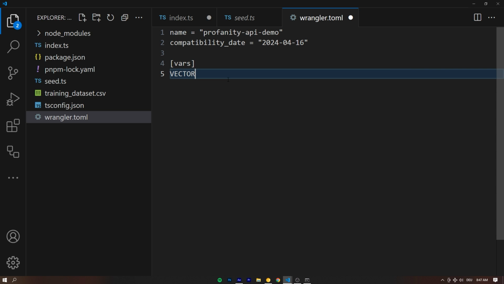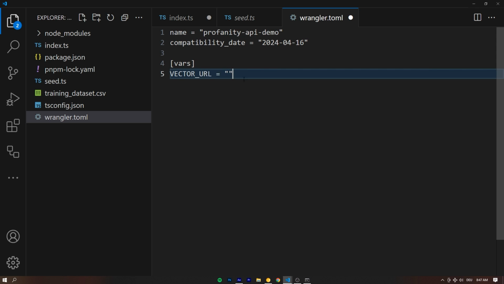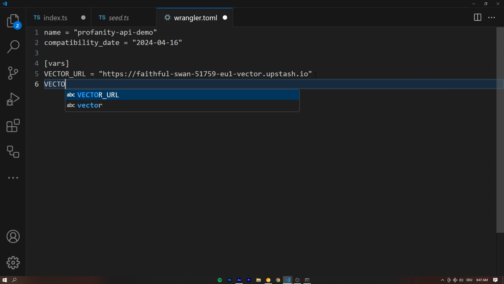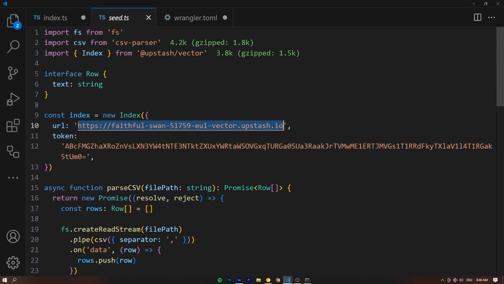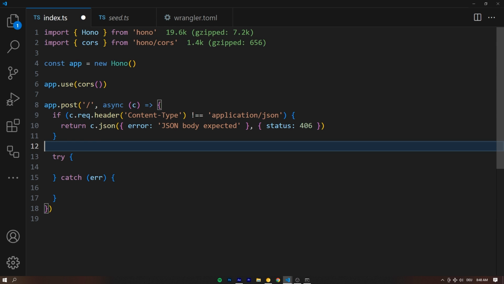And we're going to declare two things in here, the vector_URL, and this is going to be equal to, and then in quotes, that's important, by the way, it needs to be in quotes, that's going to be our URL right here to connect to our index from the seed.ts. Let's simply paste that in there. And then we want the vector_token. Same thing, equals in quotes, and that's going to be the token we get from right here that we use to connect to our vector database. And that's already it. That's our wrangler.toml, as easy as that.